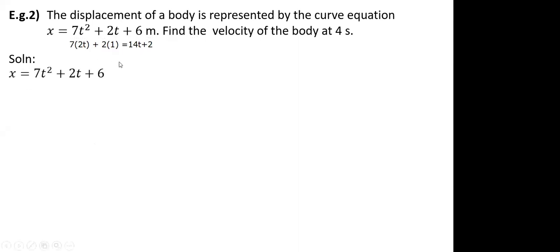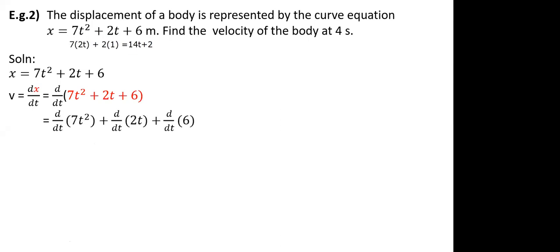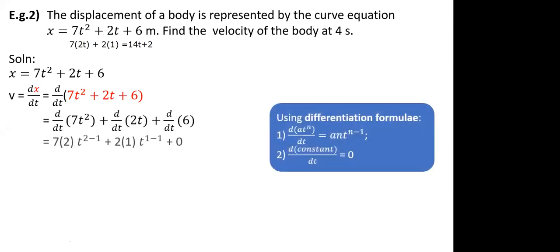Step by step, this is your x. I put the formula for velocity as dx by dt, and apply it to each and every term: the coefficient is there and n into t raised to n minus 1 for all the three terms. Constant is 0. Finally, you reduce it to 14t plus 2 meter per second. This equation tells us that the velocity is an increasing function of time. Means velocity is changing.